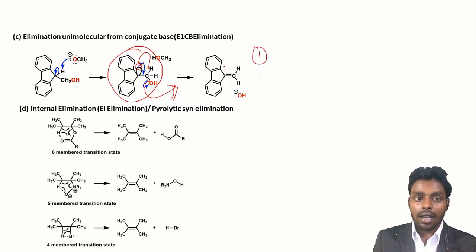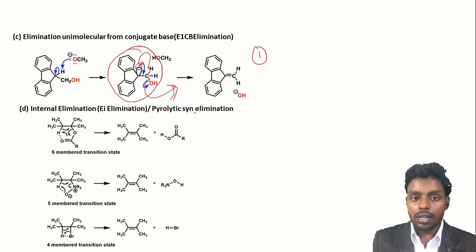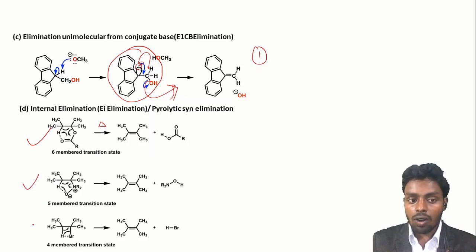Now next is internal elimination. It is also called pyrolytic syn elimination because here the beta proton and the leaving group must be syn to each other. Since it is called pyrolytic elimination, these reactions take place in presence of heat. So ester pyrolysis or N-oxide pyrolysis or removal of HBr from alkyl halide in presence of heat are examples.